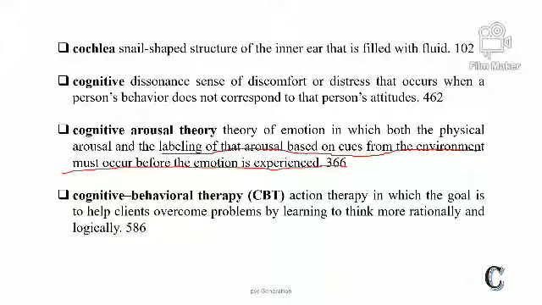But when he feels fear, then he feels fearful. That is called cognitive arousal theory. Basically, it depends on the interpretation of an object, a stimulus, or an event. If he interprets a situation as fearful, then he feels fear. But if he doesn't interpret a situation as fearful, then he doesn't feel fear.